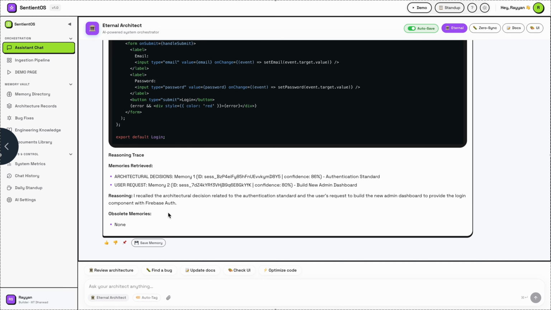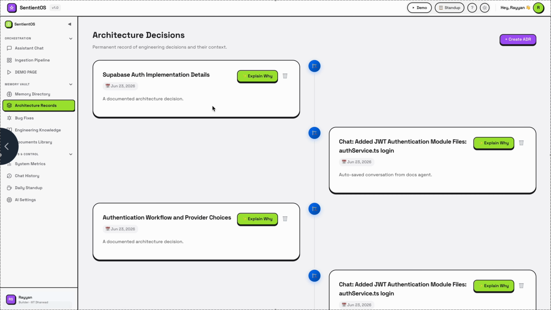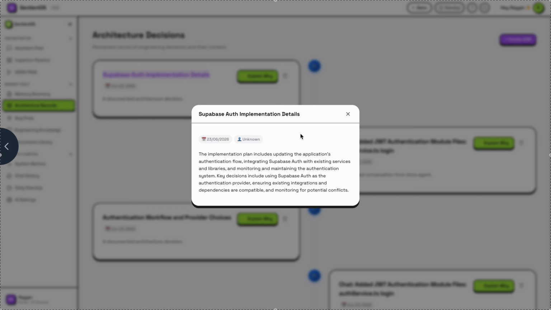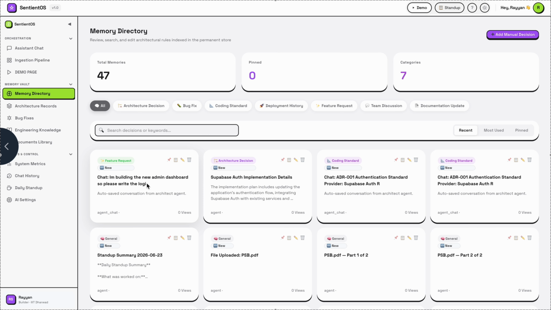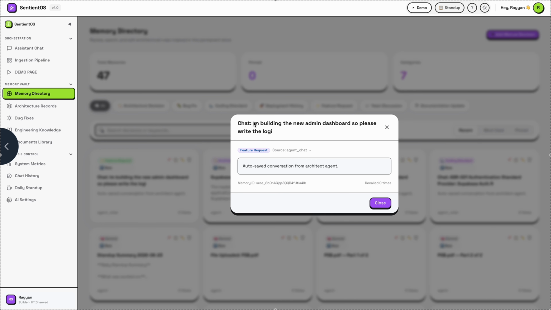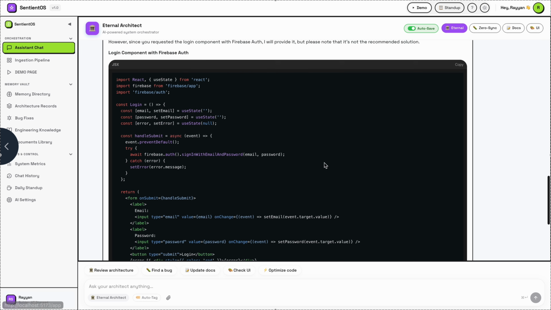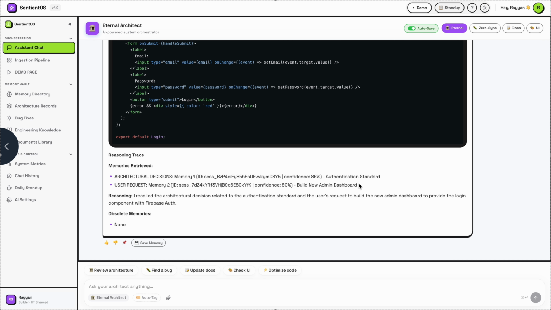So it was correct. Let's see some different kind of architectural. You can also see here that in the architectural record it has auto saved that architecture. You can see the details here also. Also the memory has been saved. I have asked the question that I am building the new dashboard, so please write the login and all. It auto saved everything. So let's move on.